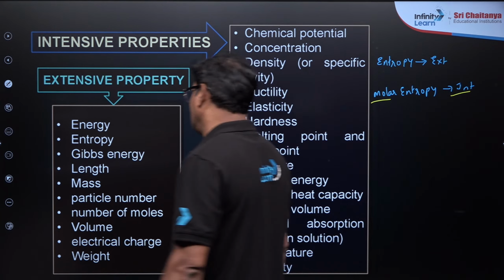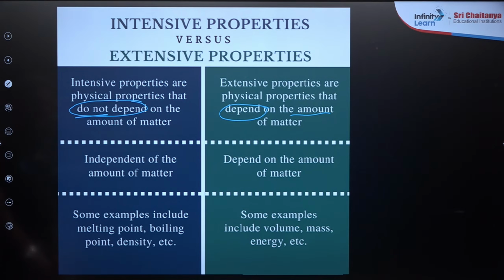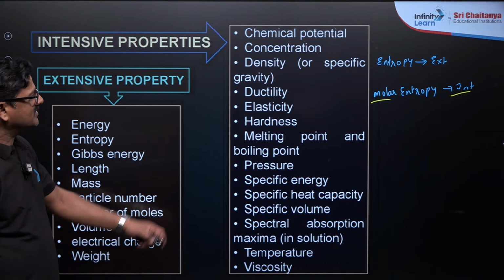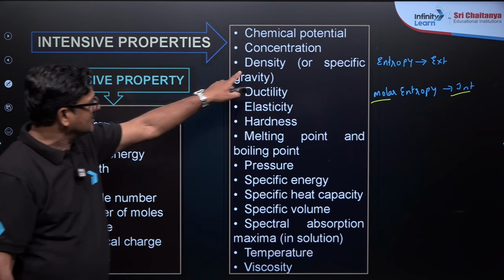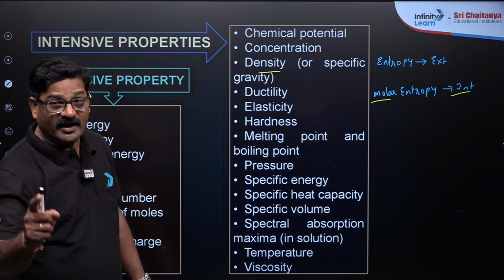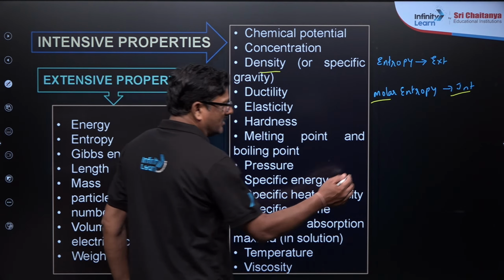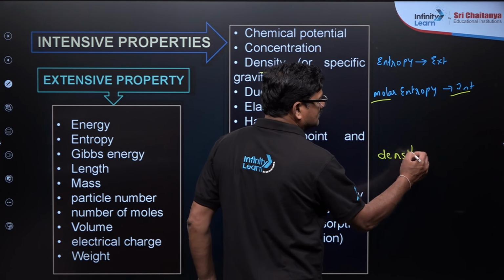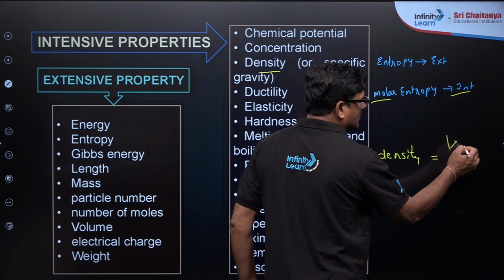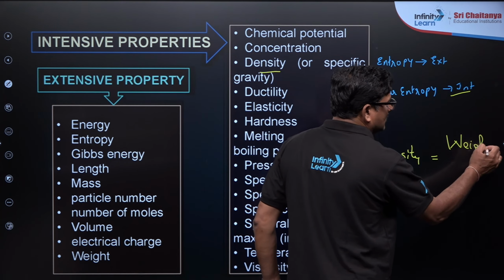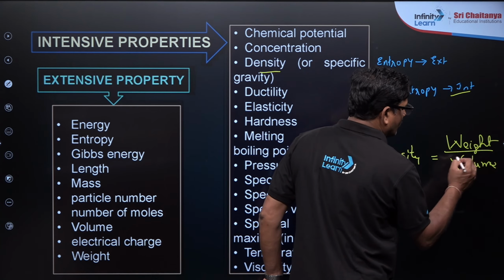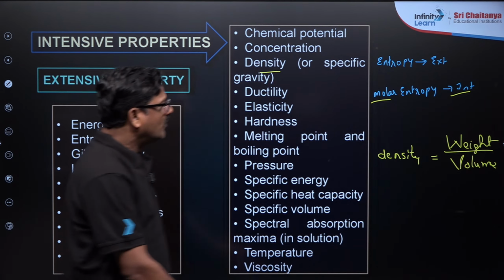And you just see here, an intensive property is density, okay. Now you can see the intensive property is density. Density is equal to weight by volume. What is the density?